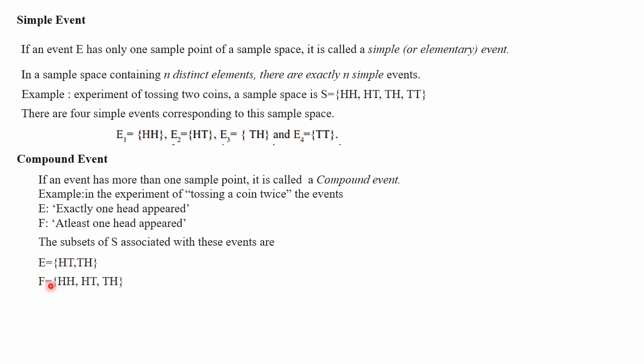Next, F. F means at least one head appeared, so minimum one head should be there. Even 2 heads is not a problem. So HH, 2 heads, is okay. Then HT, one head is there, fine. TH, here also one head is there, fine. But TT is not possible because minimum one head should be there and here there is no head. So we cannot take this one. So HH, HT and TH. Here you can see there are 3 sample points, so more than one. It is a compound event.